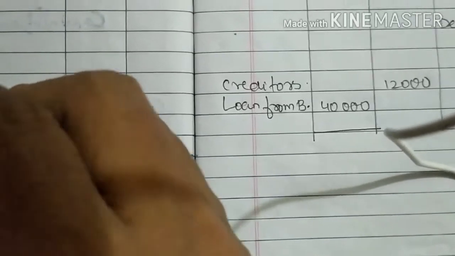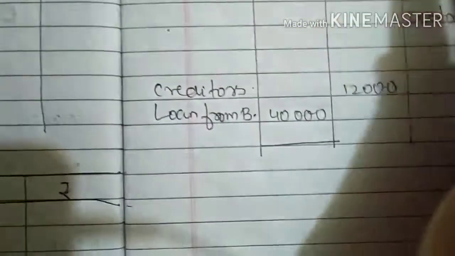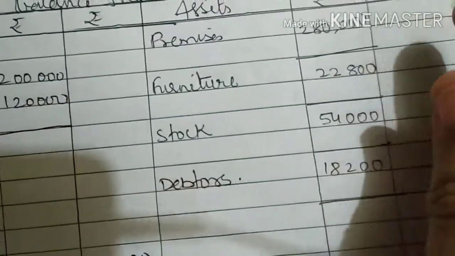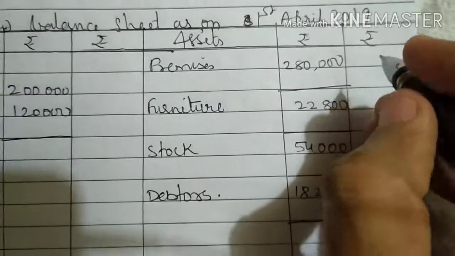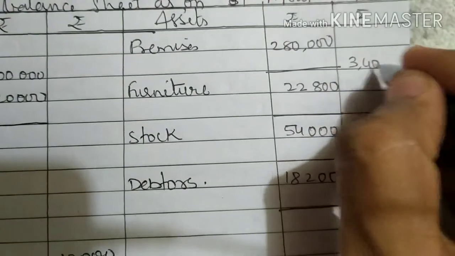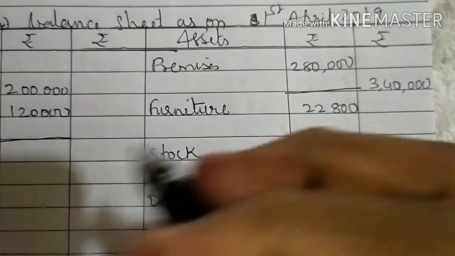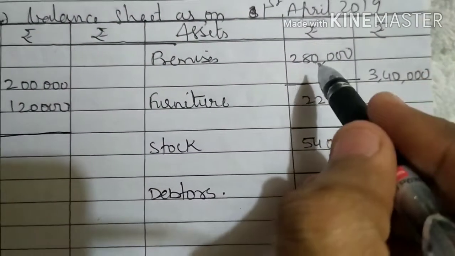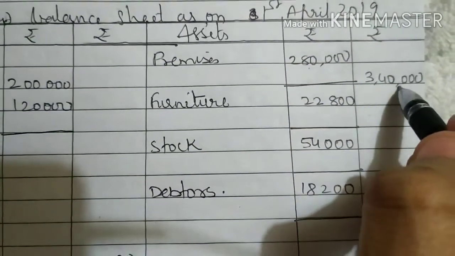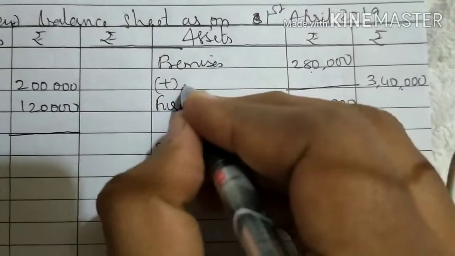On 1st April 2019, Om was admitted to the firm on the following terms. Premises were to be valued at 3,40,000. The value of the premises is 3,40,000. See, the opening 2,80,000, closing is 3,40,000. So the premises value is increased.